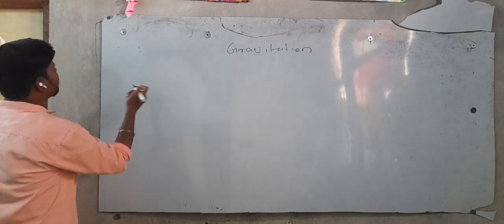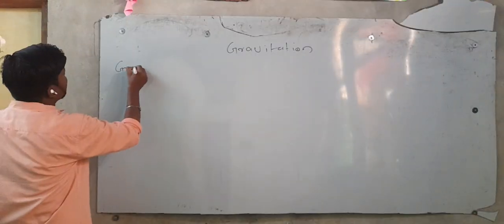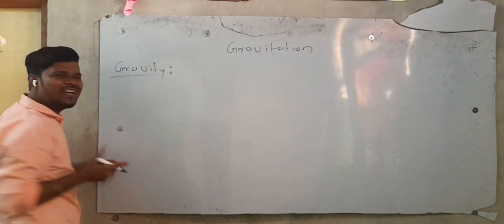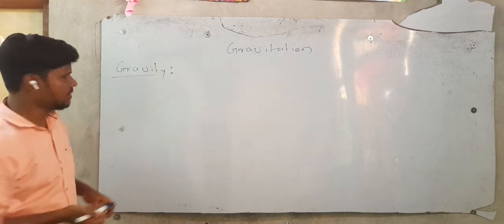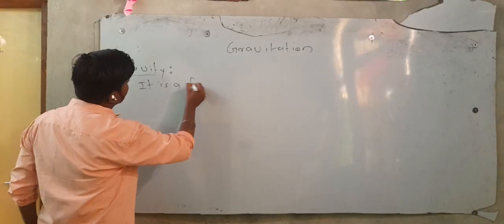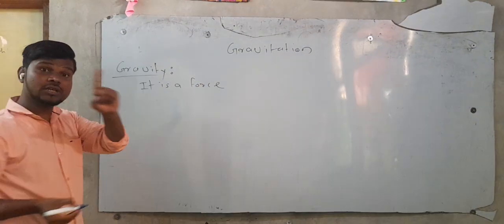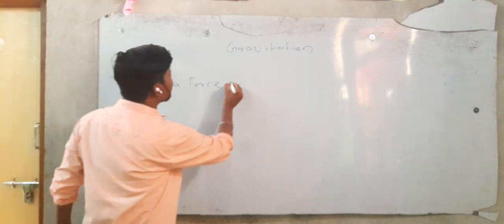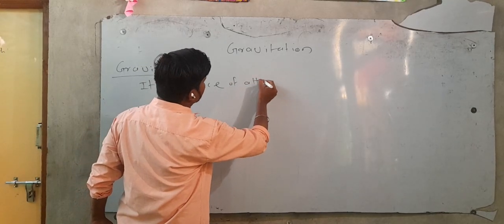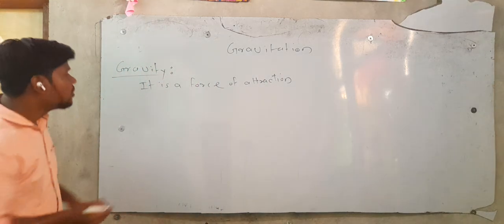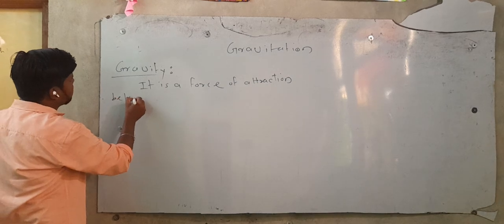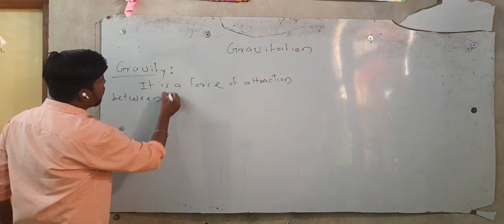If I write the word gravity and try to understand it, what is gravity? Gravity is a force of attraction between two objects. So I will write it is a force. What is gravity? Gravity is a force. But what does it do? Of attraction. Gravity is a force of attraction between two bodies. Between how many bodies? Two bodies.